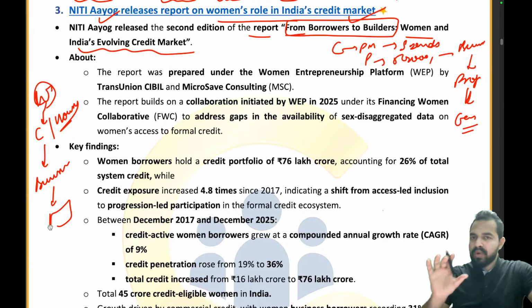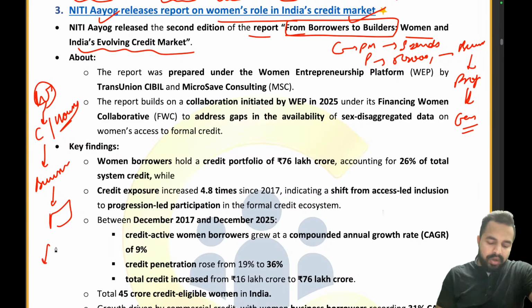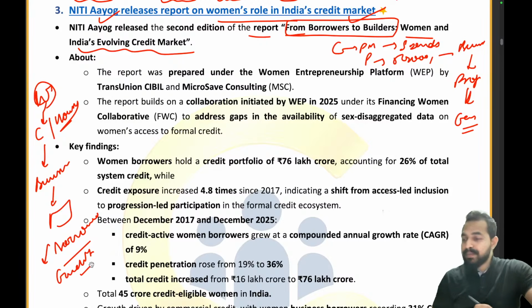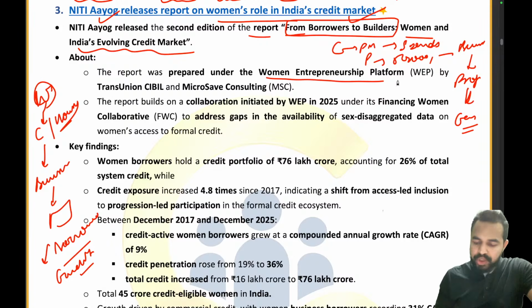They are turning from borrowers to builders. So that's how today we will be understanding how much these women have borrowed, उन्होंने कितनी borrowing की, right? And what exactly is that credit portfolio that is there for these women borrowers. Clear?